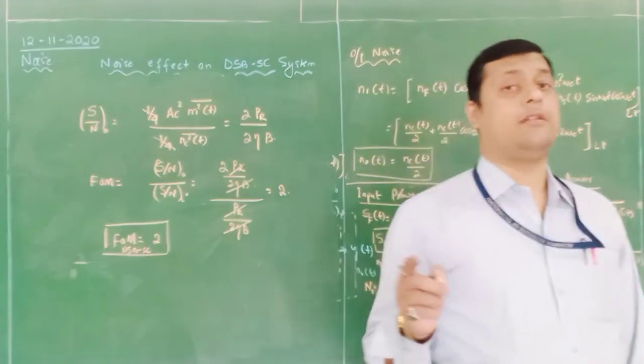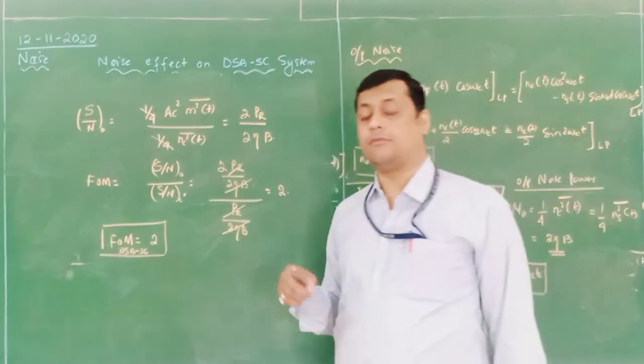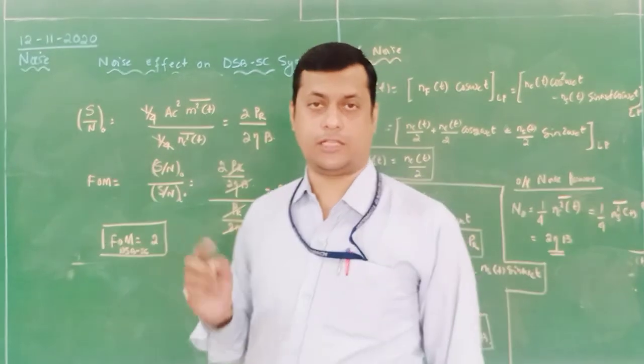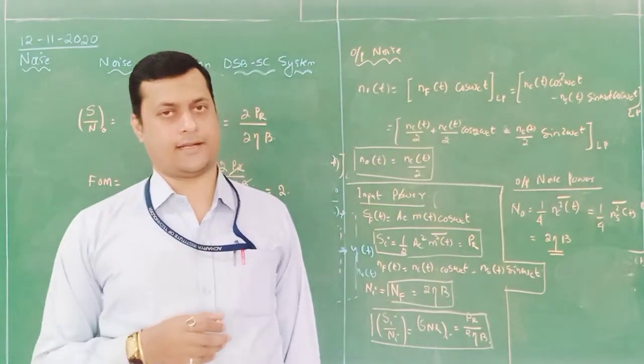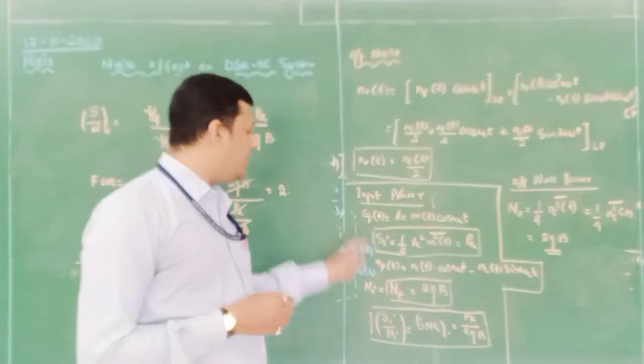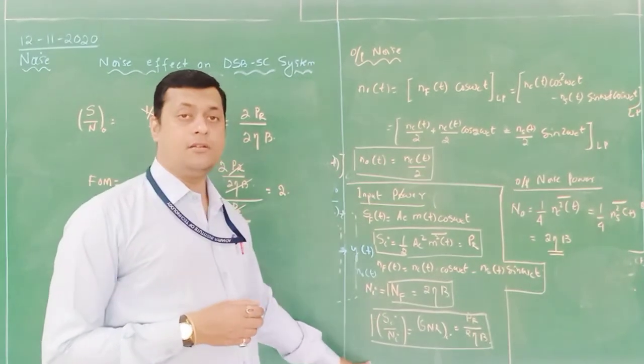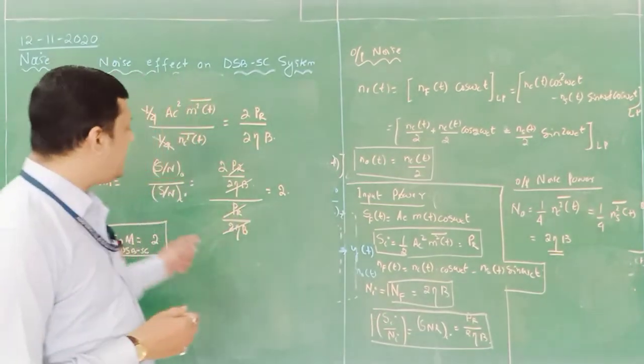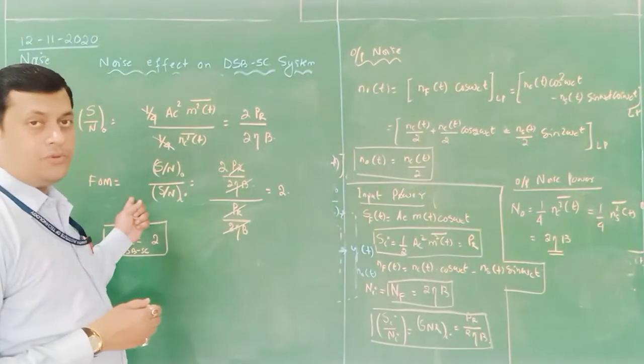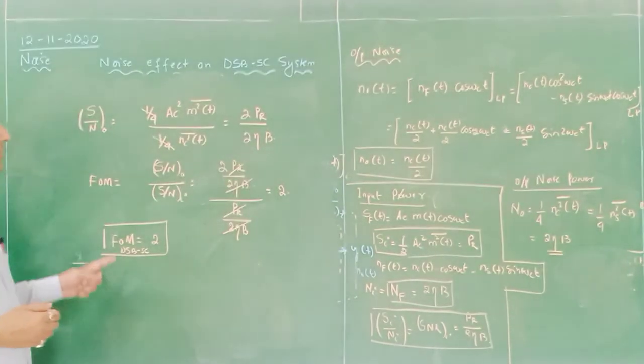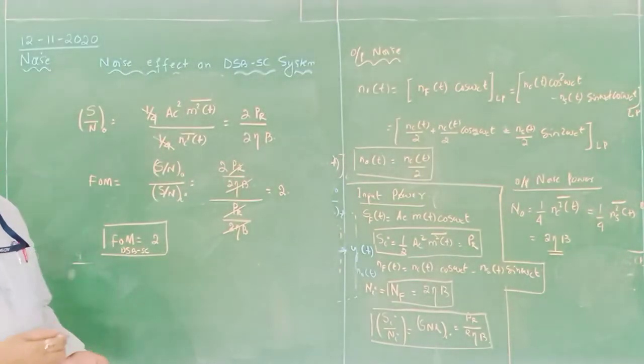Third, we have to calculate output signal power. Fourth, we have to calculate output noise power, for all these modulation techniques. And then we divide input signal to noise and output signal to noise, and you will get your figure of merit.